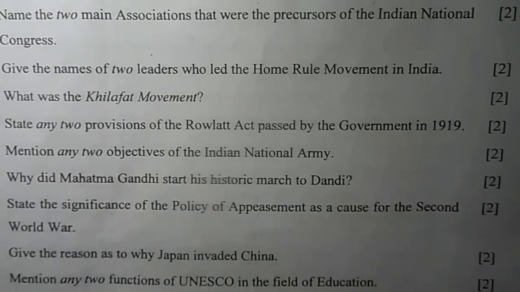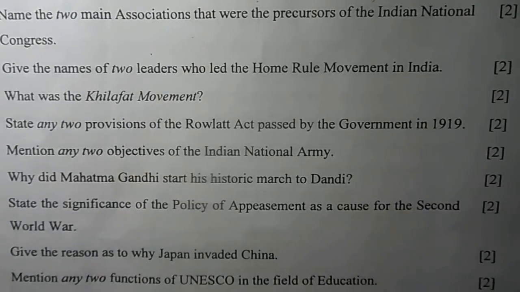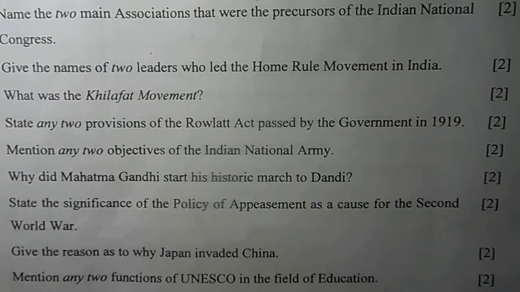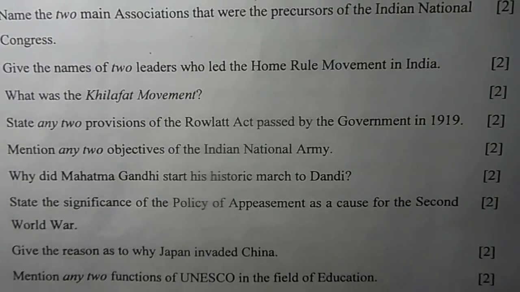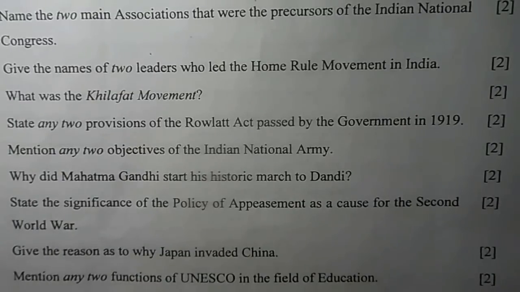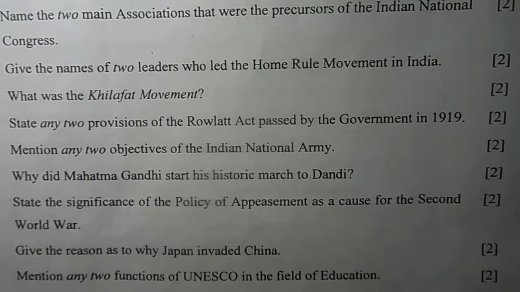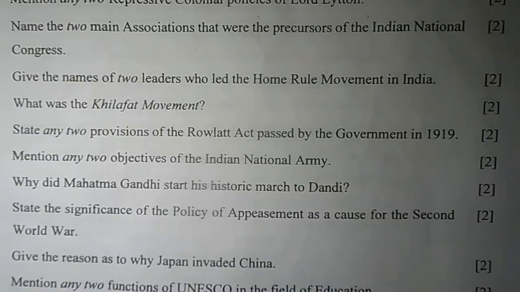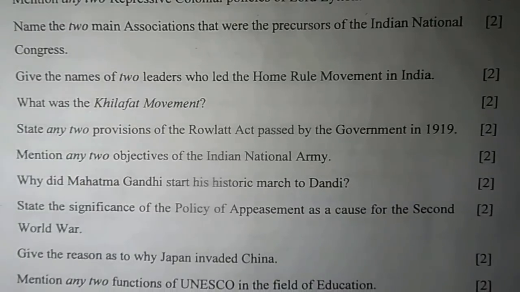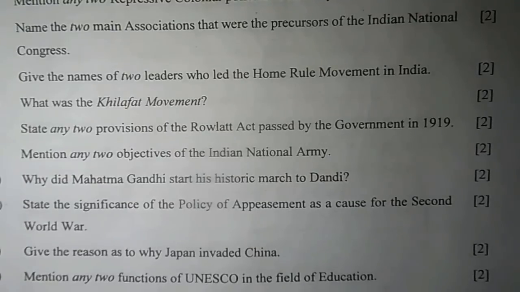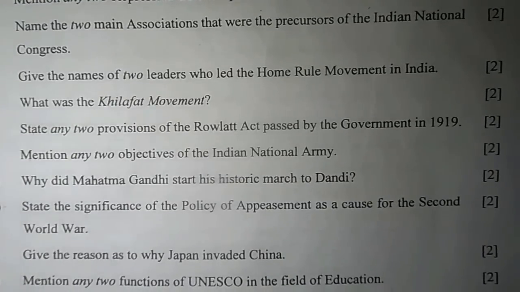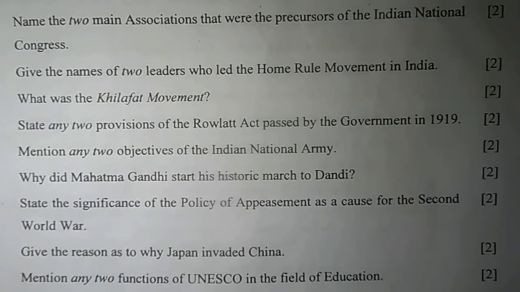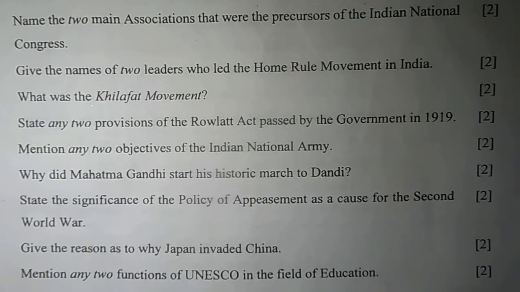E. State any two provisions of the Rowlatt Act passed by the government in 1919. Now, two provisions were number one, arrest and deportation of any person on mere suspicion, and number two, trial of all political cases by tribunals to be set up for the purpose. F. Mention any two objectives of the Indian National Army. Now, they tried to achieve many objectives. Two of them were number one, demand for wider powers for the councils and training in self-government, and number two, removal of poverty by rapid development and industrialization.